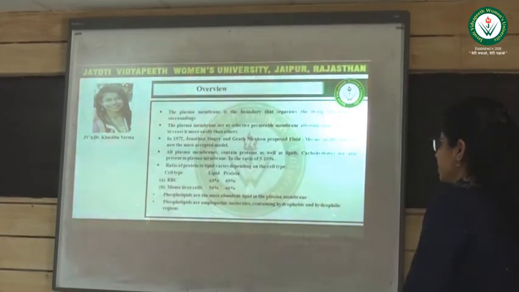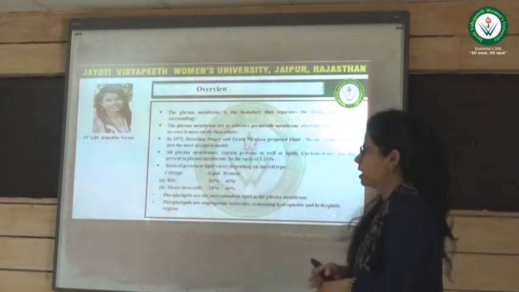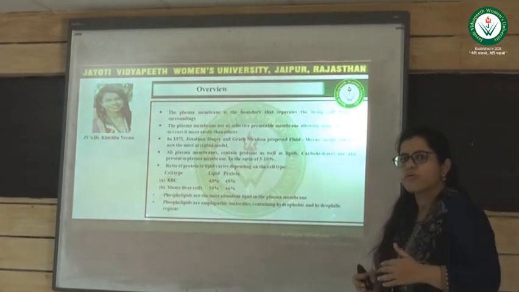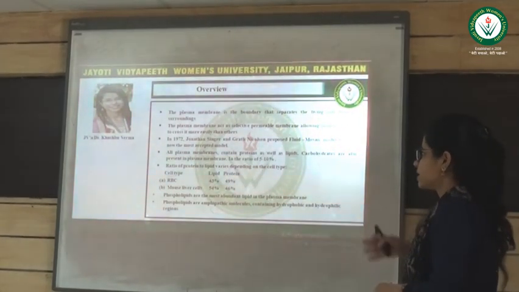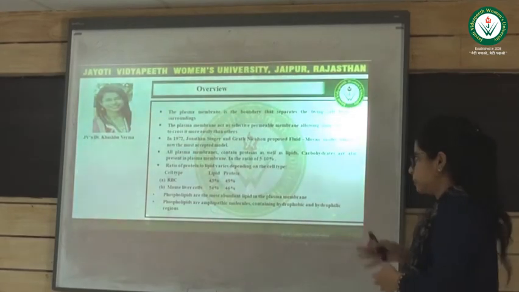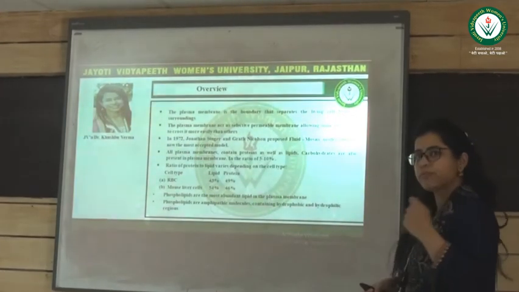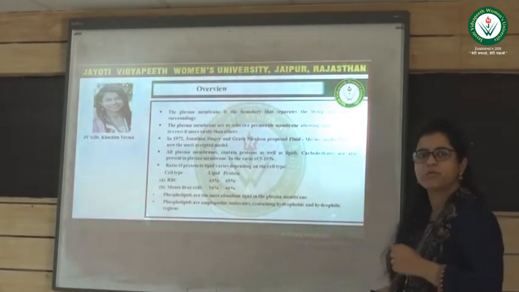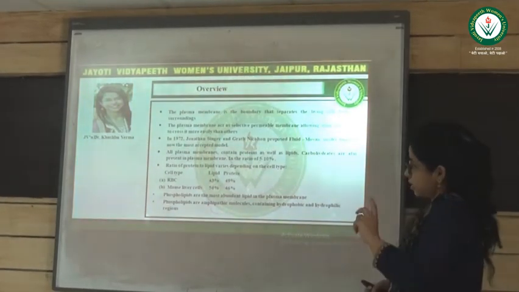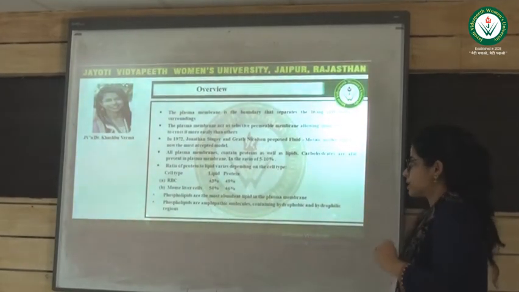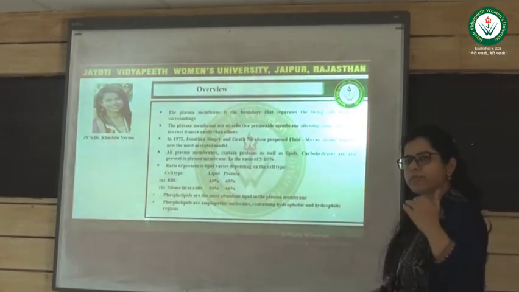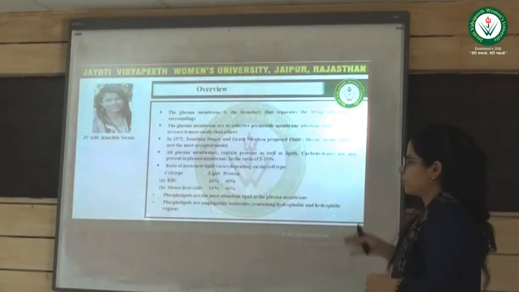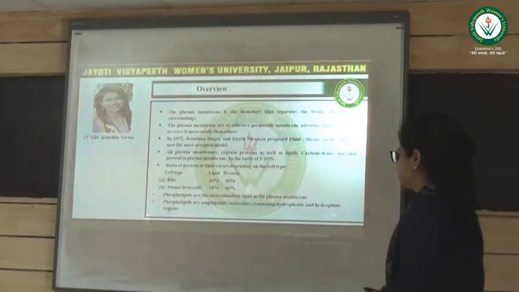Carbohydrates are also present in the ratio of 5 to 10%, but the ratio of lipids and proteins varies according to the cell type. For example, if you are talking about RBCs, the lipid content will be 43% and protein will be 49%. But if you are talking about the mouse liver cell, the lipid content will be higher in comparison to protein. It will be 54% and proteins will be 46%.